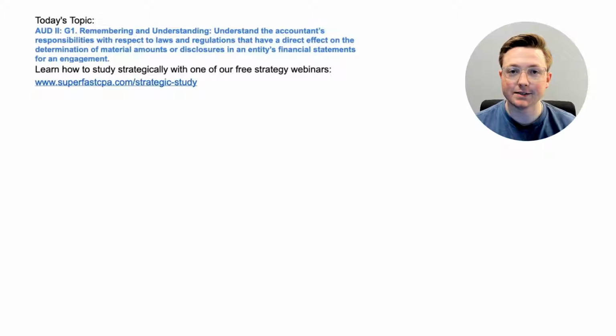I'm Logan, and in today's video, we're going to be going over Audit Area 2. This is Section G1. This is a remembering and understanding topic. Understand the accountant's responsibilities with respect to laws and regulations that have a direct effect on the determination of material amounts or disclosures in an entity's financial statements for an engagement. And we're going to be doing that the SuperfastCPA way, which is diving straight into the questions to learn the material.